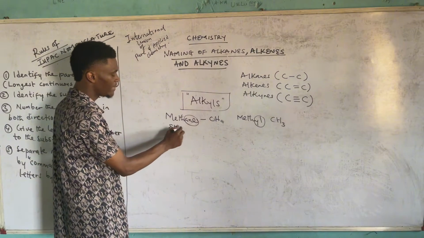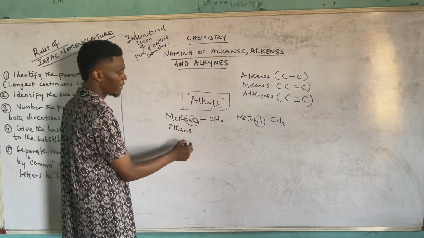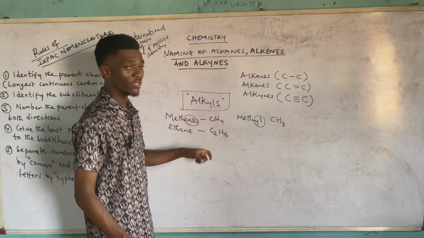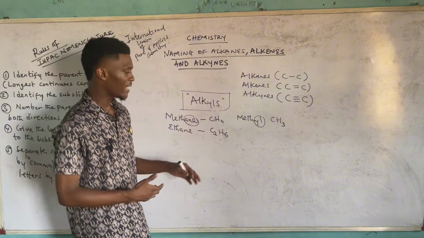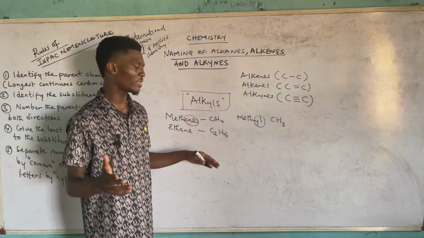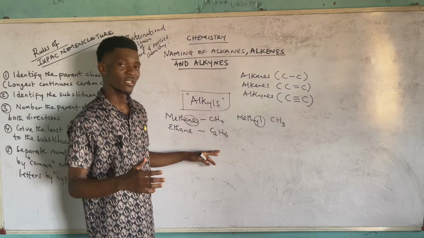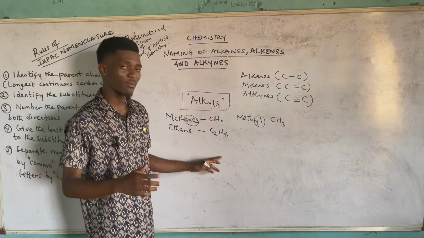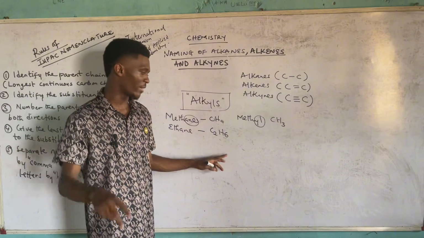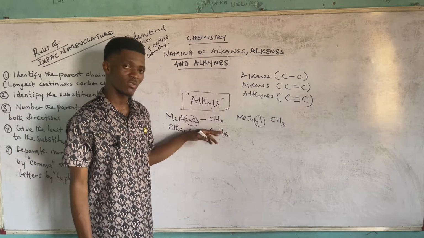Remember that ethane is the second member of the alkane series. Its formula is C2H6. How did I come about C2H6? Homologous series. Each successive member differs by what? By CH2. And what does that mean? It means successively, if you want to get their respective formula, you should increase the carbons by 1 and the hydrogens by 2. Alright? So the difference between this and this is actually CH2.